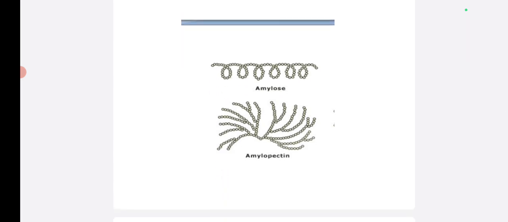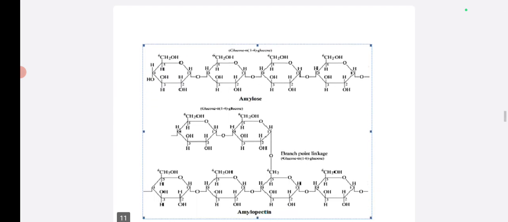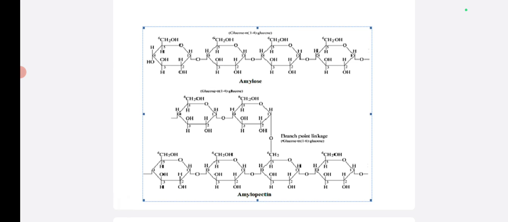This is the structure of amylose and amylopectin. Amyloses are linear or straight chain. Second one, amylopectin: in the linear chain, many branches are formed in between. So amylose is straight or linear, and amylopectin is branched. This is the structure of amylose as well as amylopectin.